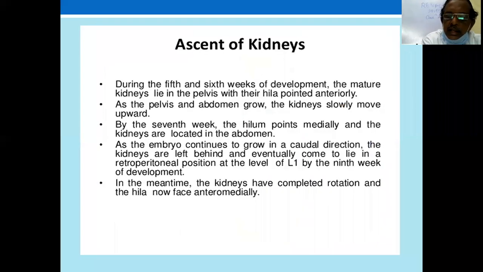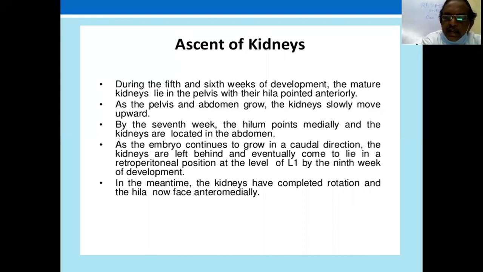Ultimately, the kidney has to ascend. As you know, the adult kidney is at an angle to the vertebral column at the level of L2, L1. So this means the kidney, which develops in the pelvis, has to ascend and rotate. During the 5th and 6th weeks of development, the immature kidneys lie in the pelvis with their hila pointed anteriorly.